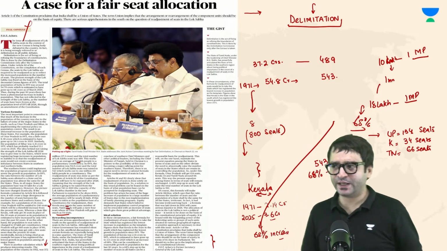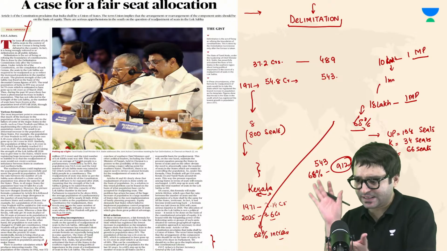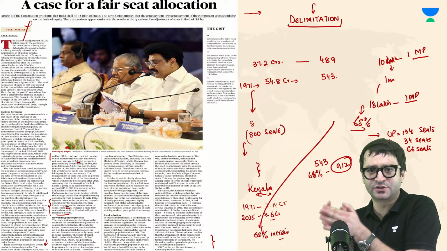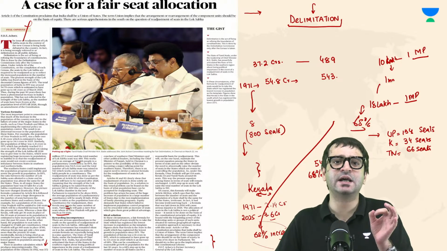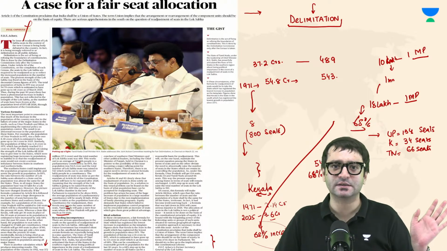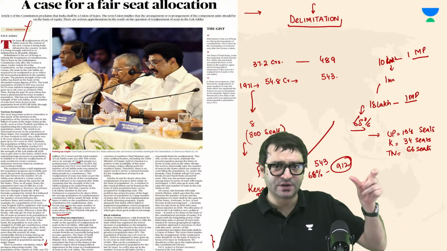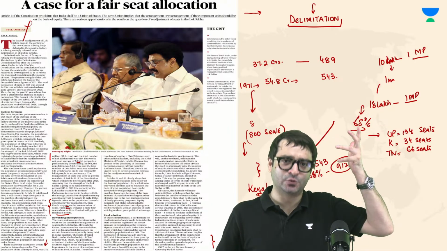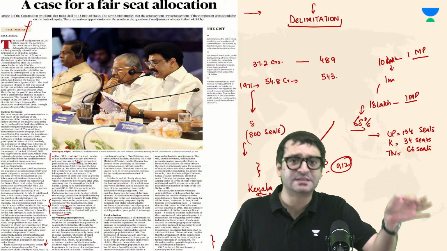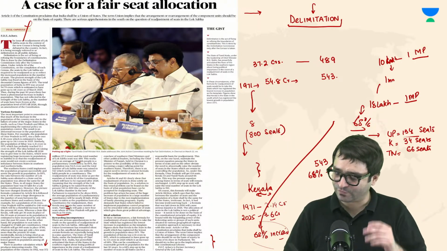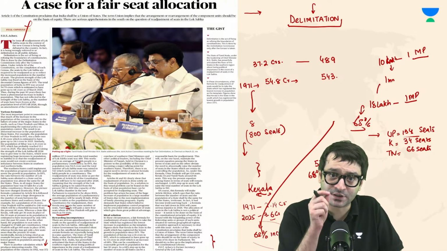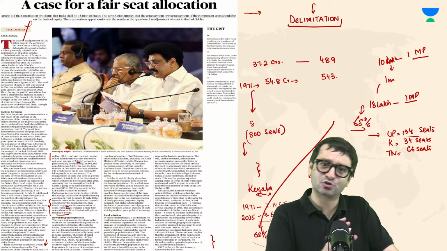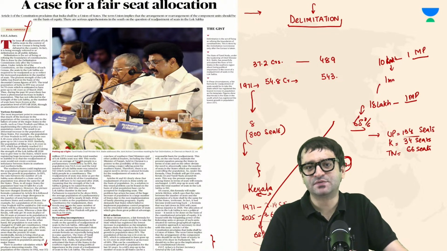Then what we can do, we can use Kerala's population increase as a base. If Kerala's population is increased by 68%, then increase 68% seats for all the states, which means 543 plus 68% would become 912. And by that logic, UP will see a 68% increase to 134 seats. Otherwise, UP would have got 4 times increase based on the population increase that we have seen in UP.